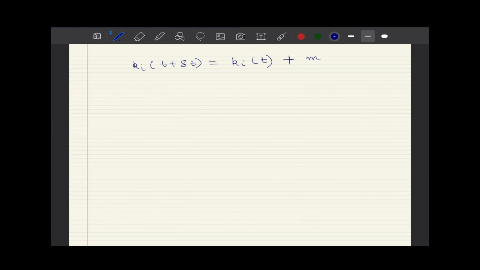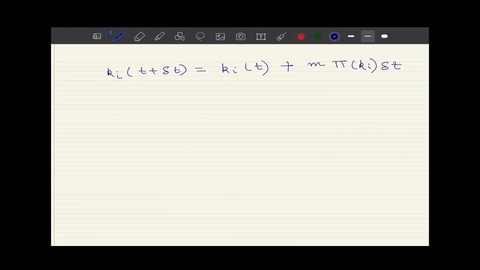Think about it. You are playing a game of dice and you are waiting for a 6. If you get 3 turns, the probability that you will get a 6 would become 1 by 6 plus 1 by 6 plus 1 by 6, or 3 times 1 by 6, and this m signifies the same thing. Multiply by Π(k_i), which is the probability that one stub will attach to a given node, times delta t.